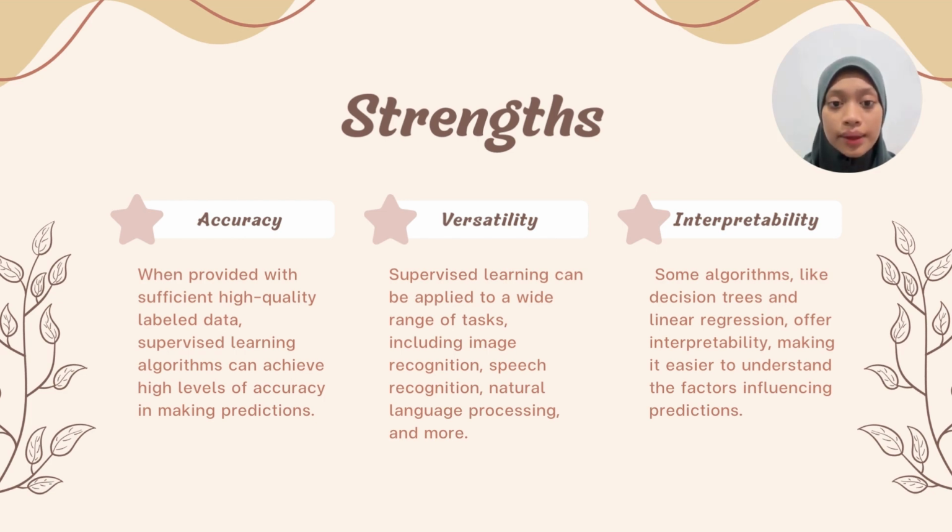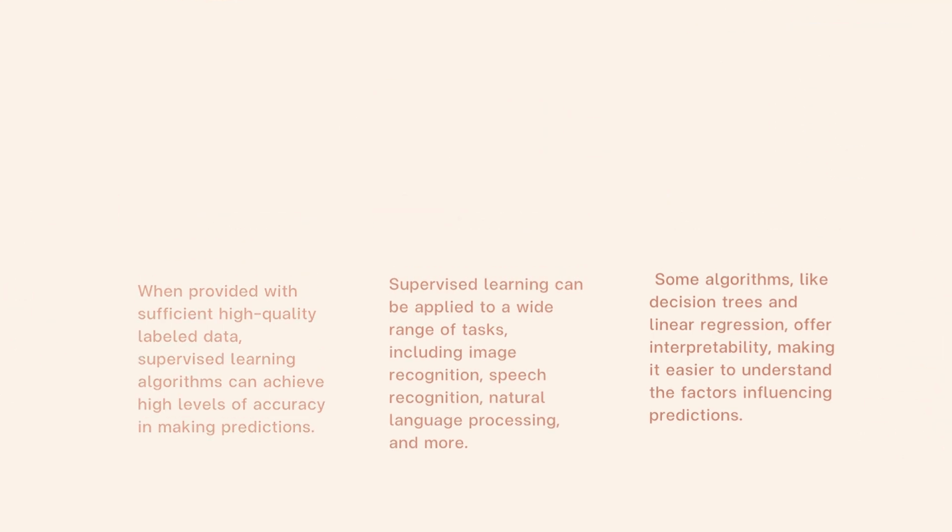Supervised learning can be applied to a wide range of tasks, including image recognition, speech recognition, and natural language processing. The third one is interpretability. Some algorithms like decision tree and linear regression offer interpretability, making it easier to understand the factors influencing prediction.